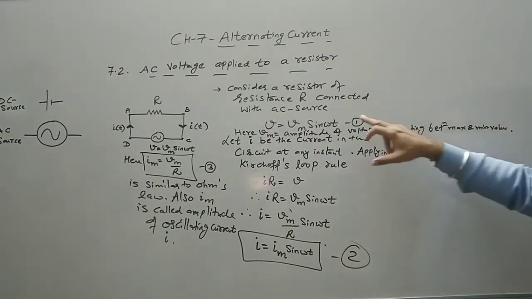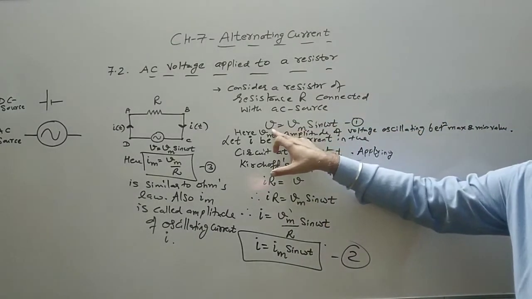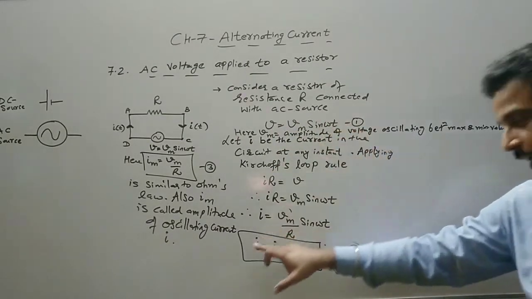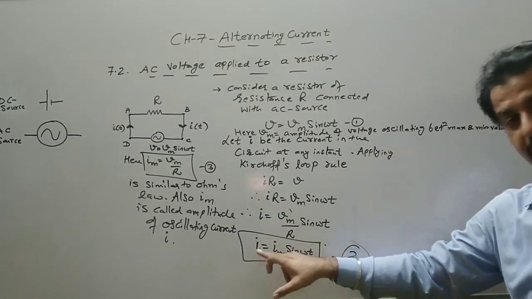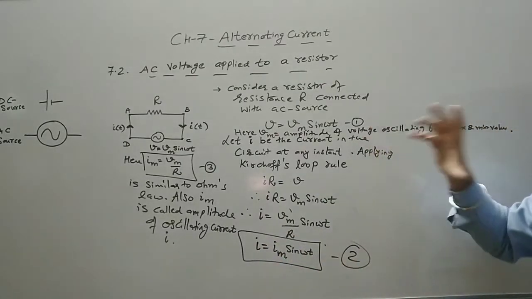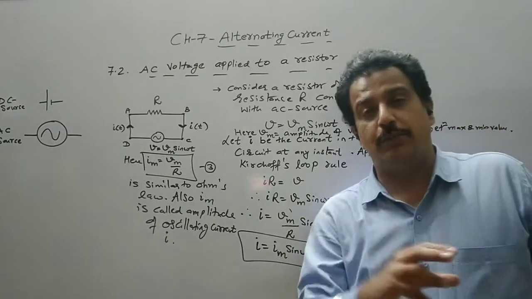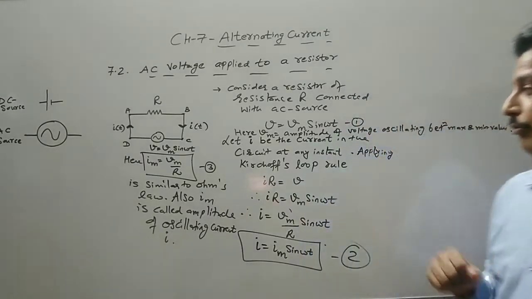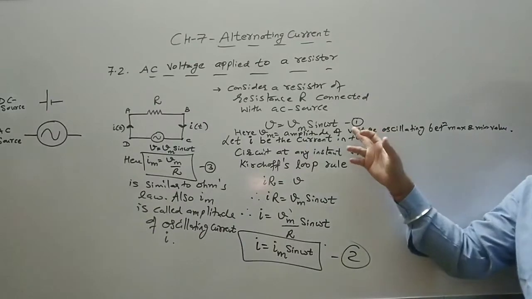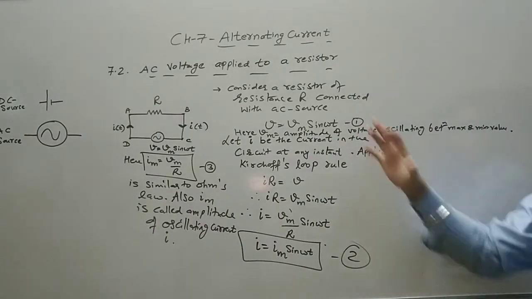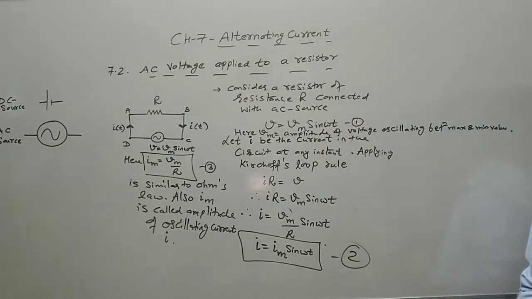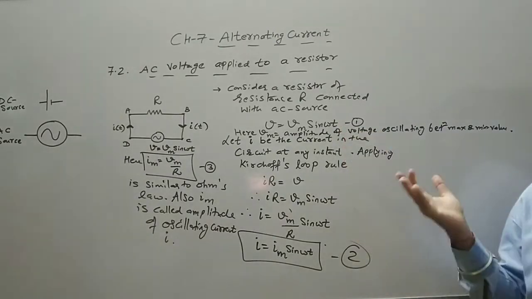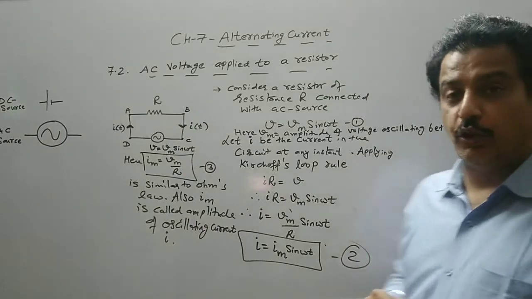But this small v is an instantaneous voltage because it is a function of time. I is also an instantaneous current. Now in this chapter our job is to compare V and I, and we see from equation 1 and 2 that both are functions of sine, and as the time increases, the sine function will also change.